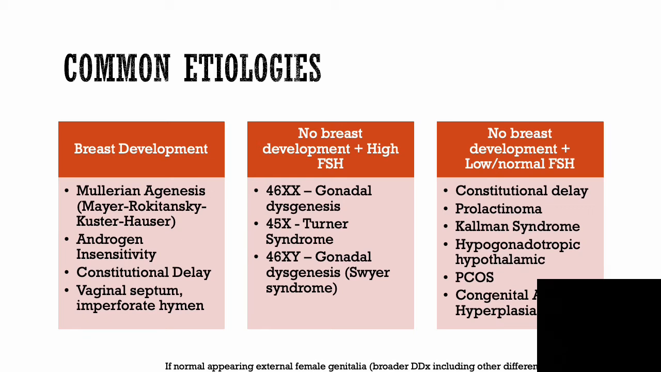right? So that's how you can zone in on the fact that it's a gonadal etiology of some sort. And then finally, in this third category, it will have varying FSH levels, but typically no breast development, or will have some breast development. This, again, is the variable category.